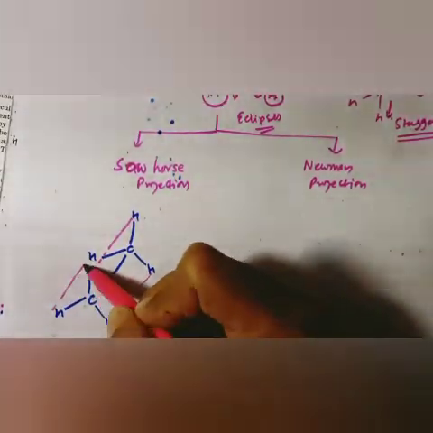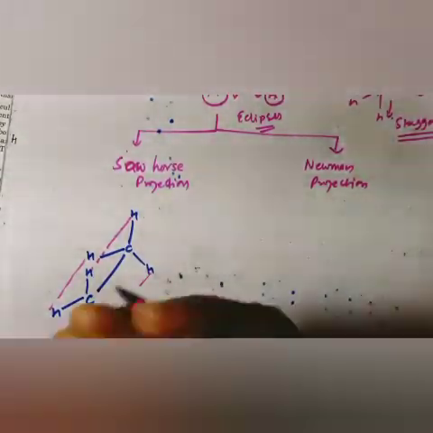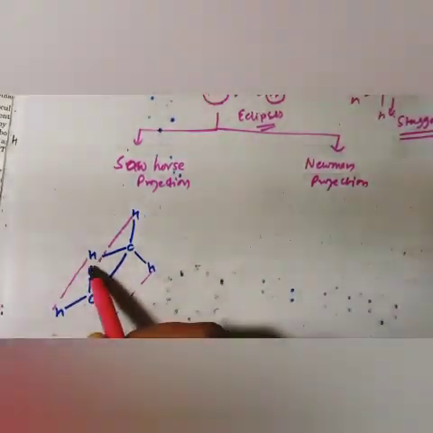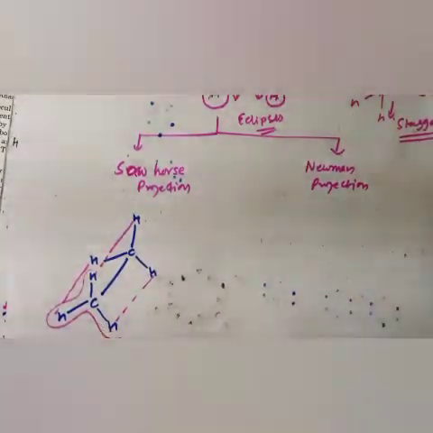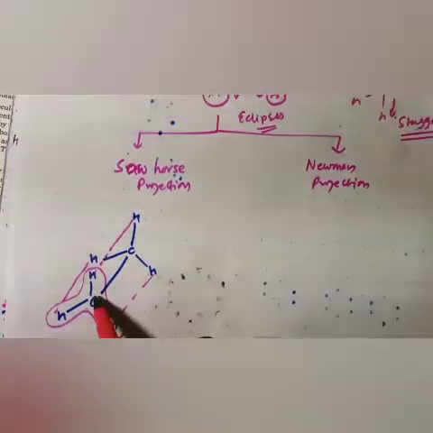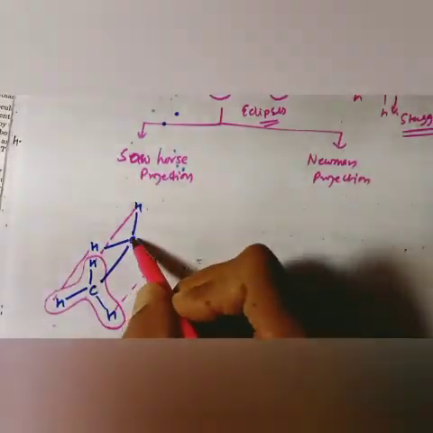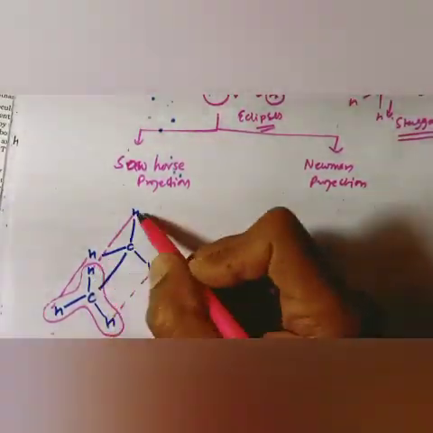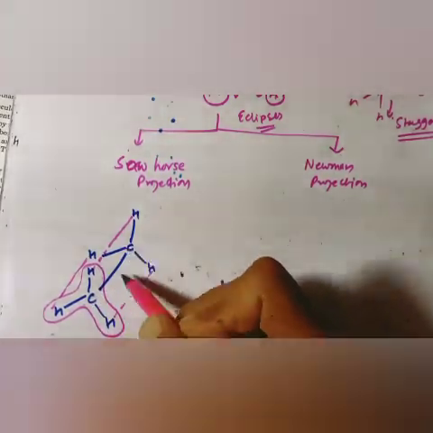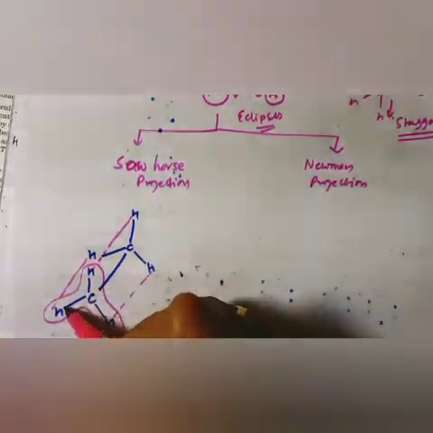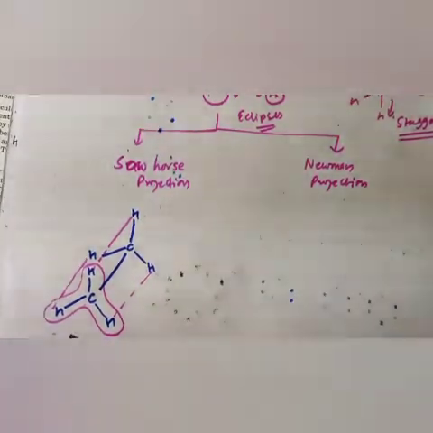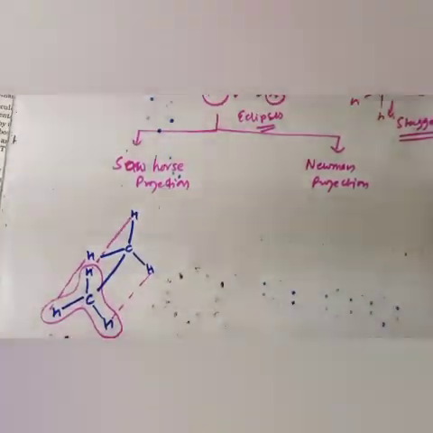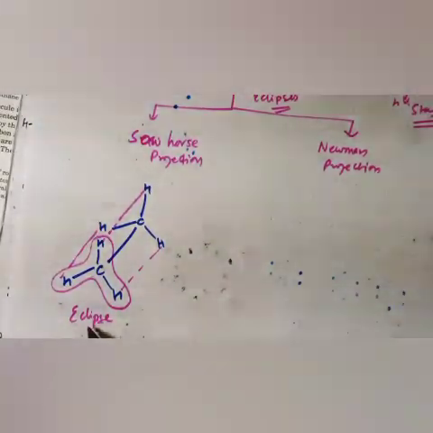When you see its front view, this side of carbon hydrogen will hide these hydrogens, because hydrogen will come over hydrogen, carbon will come over carbon. This type of projection is called eclipsed.